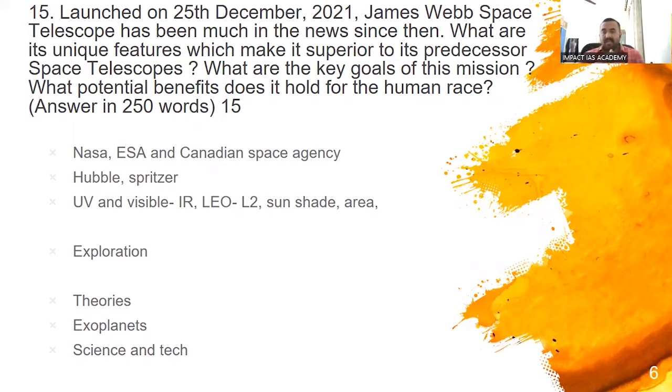We have a lot of theories which can be confirmed with this observation. We can actually see things that happened right after the birth of the universe, the formation of stars, and what has happened since then. Everything that we can prove. Next, if it is finding any exoplanets, if it is finding any life, maybe it might even lead to a human colony in the future. So this part of the question is up to you and your creativity to write. It's a very broad area.